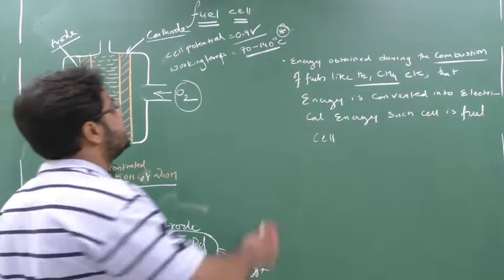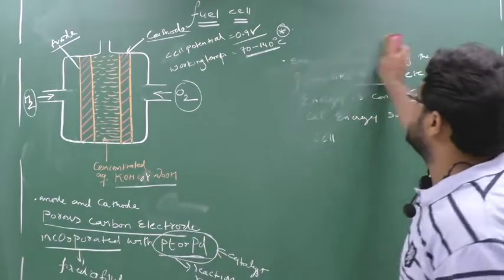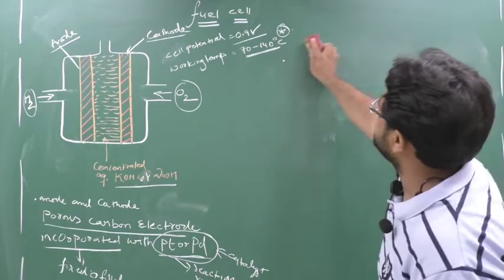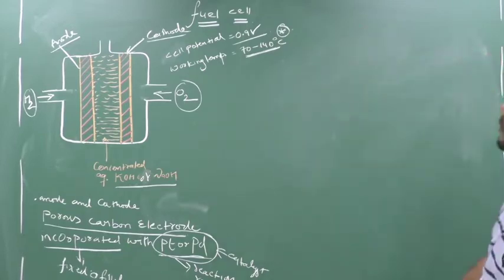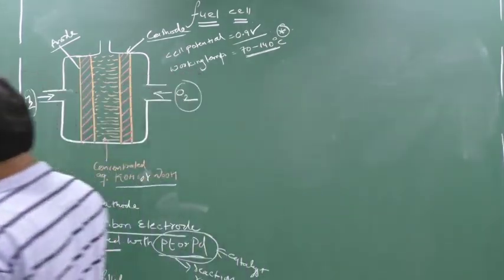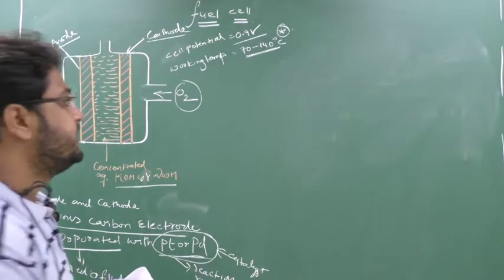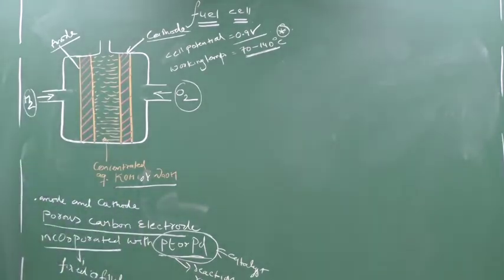Clear? So we will see the anodic and cathodic reaction. You can see here the cell potential is nearly how much? 0.9 volt, and the working temperature is nearly 70 to 140 degrees Celsius. Now we will see the anodic and cathodic reactions. So please be focused here. It's a very important reaction.